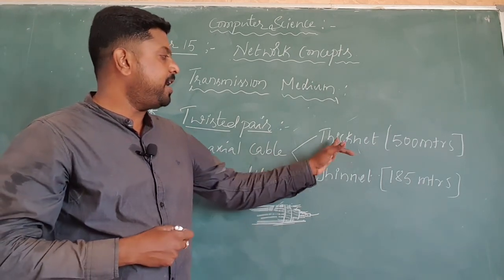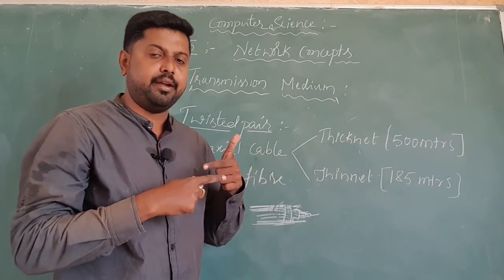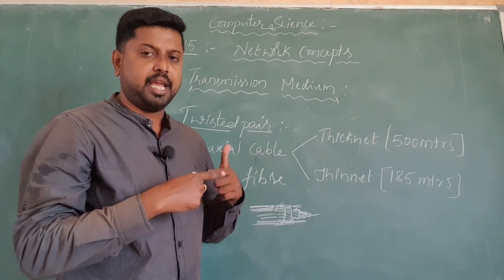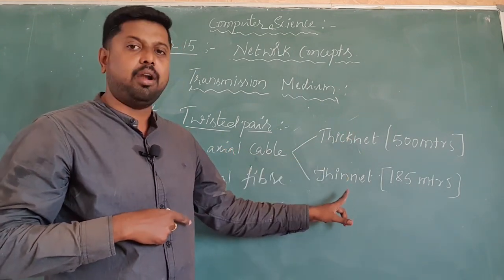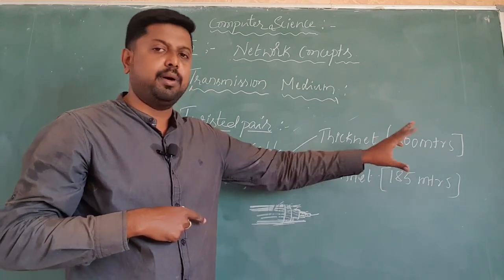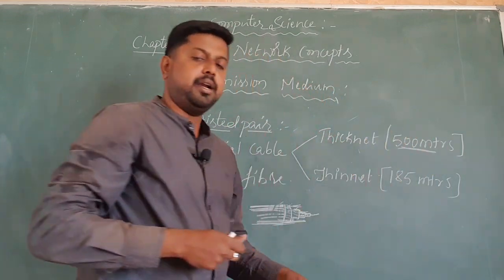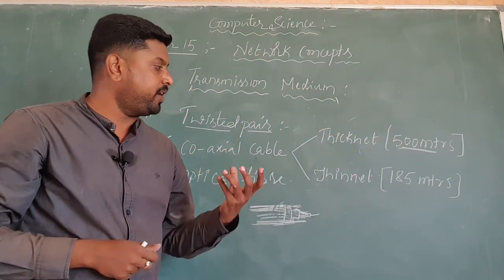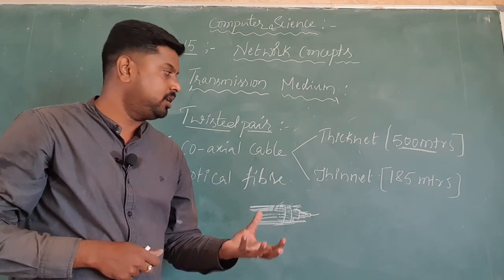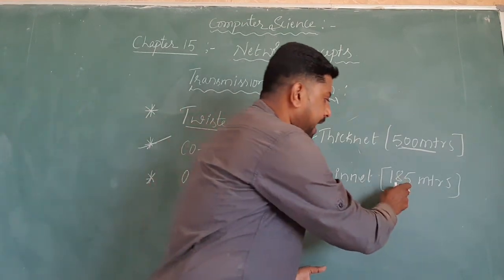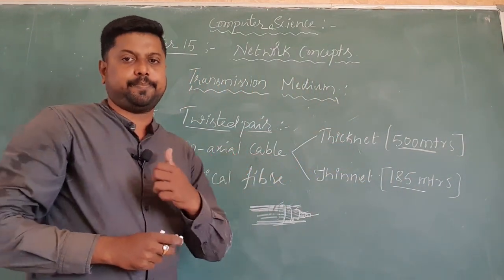Usually in this we have two categories, thick net and thin net, based on the protection layers. The cable with more protection layers is thick net, and the one with somewhat smaller protection layers is what we call thin net. Thick net cables have a maximum range of 500 meters, and the second category, thin net, supports a maximum range of 185 meters to connect the network. This is about the coaxial cable, dear students.